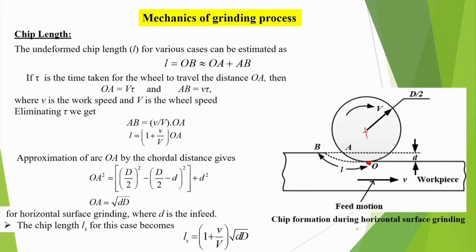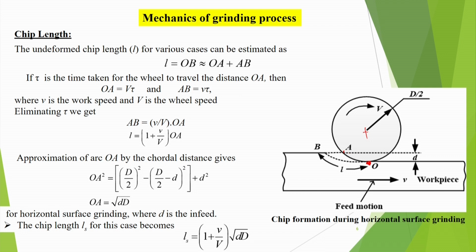V is the peripheral speed, and then you have got some point A. Naturally, when it is digging, and suppose up to this it has been machined, so it is contacting like OA.